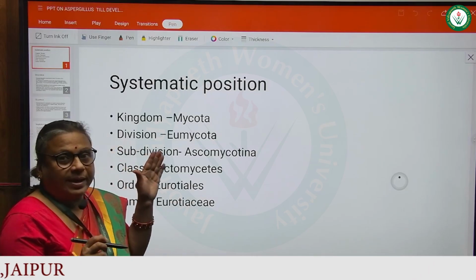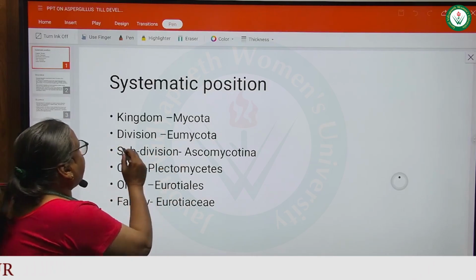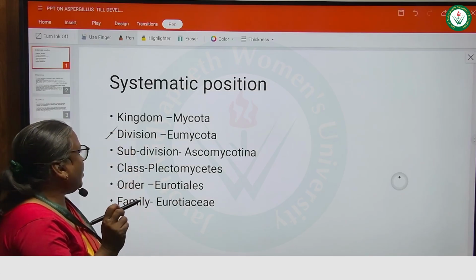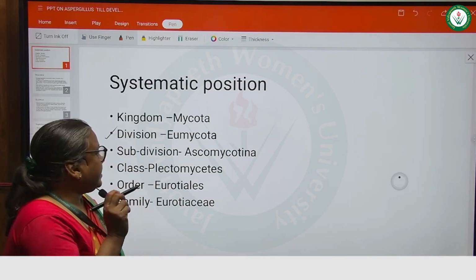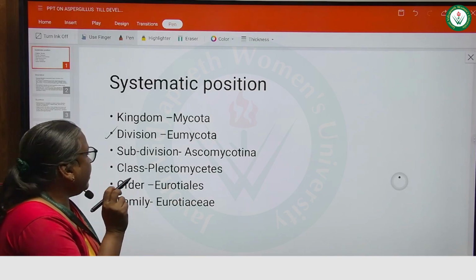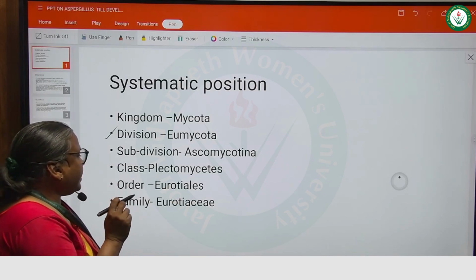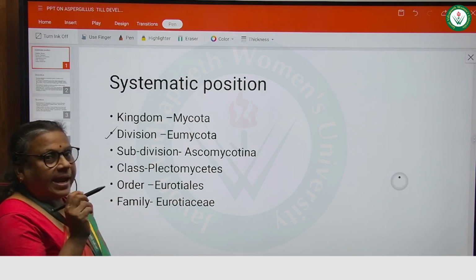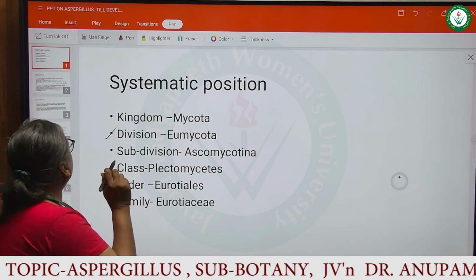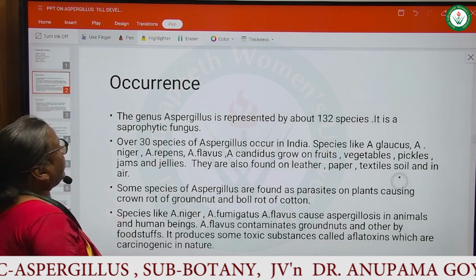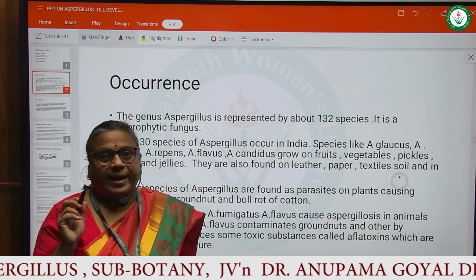Well, the kingdom is Mycota and the division is Eumycota. Subdivision is Ascomycotina. Class is Plectomycetes. Order is Eurotiales and family is Eurotiaceae. Now, what is the occurrence of Aspergillus?